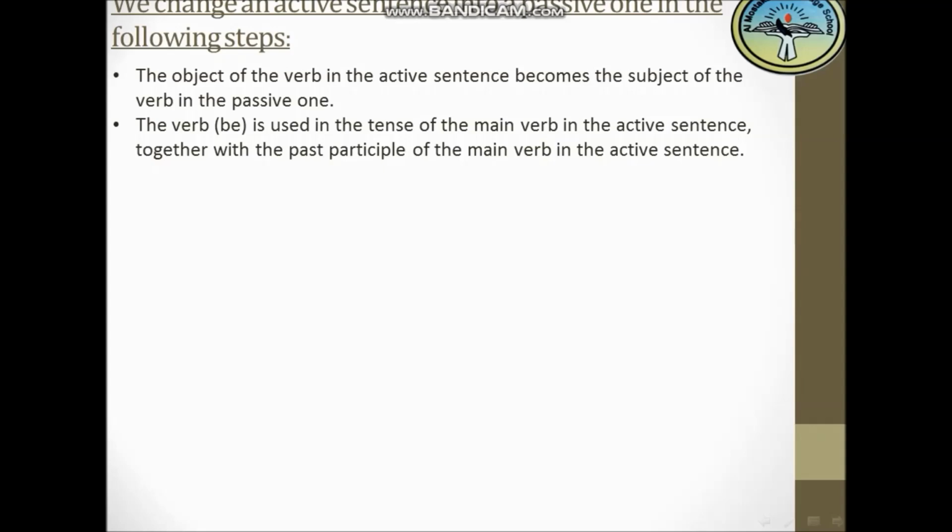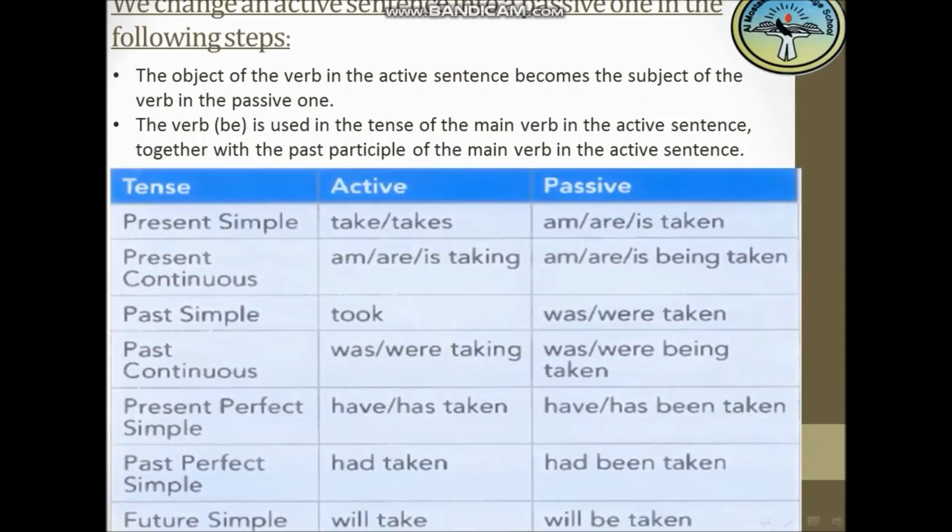Oh, a lot of words. I don't get a word. Okay, I will make it easy. Let's see the schedule. We have the tense here and how it looks in the active sentence and how it will look in the passive one.